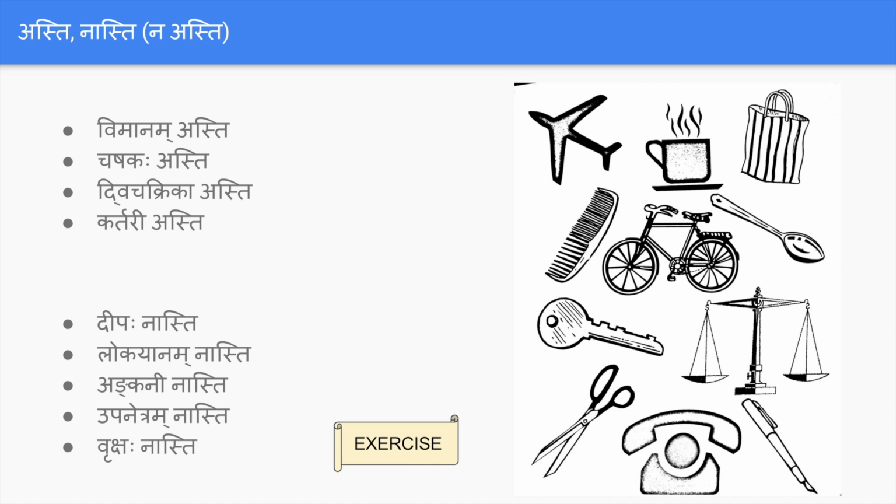Okay, next let's go to the next one. Specifying the location. We know that for any object you can say asti, nasti: it exists, doesn't exist. Does it exist means you just have to add a "va" after that. Asti va, nasti va, jalam asti va, water is there? Kupi asti va, is the bottle there? So you are making a question out of a statement.